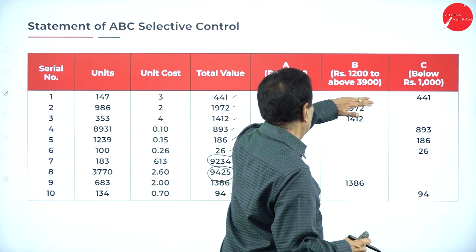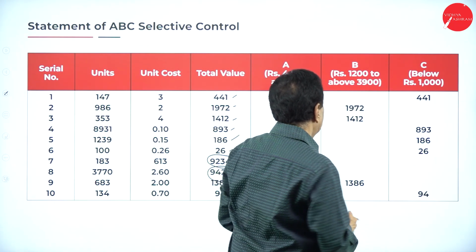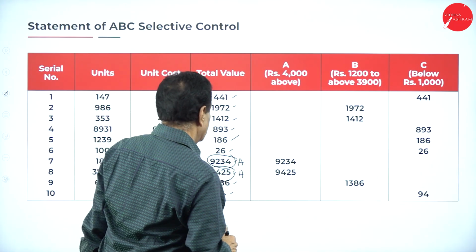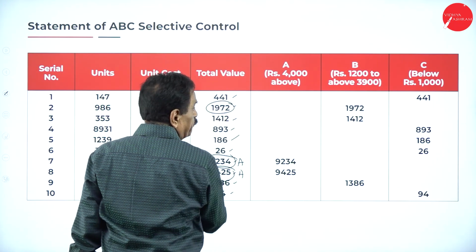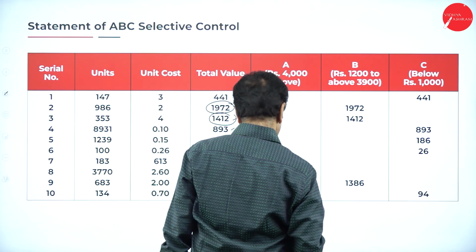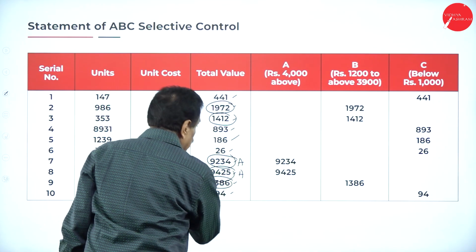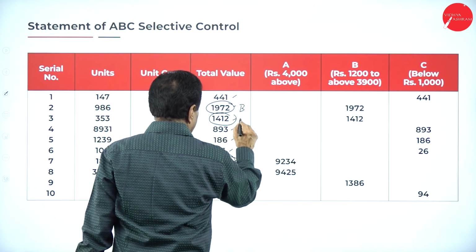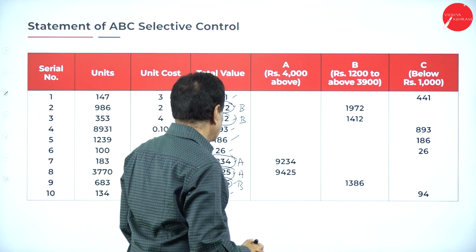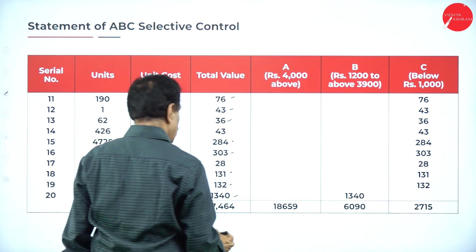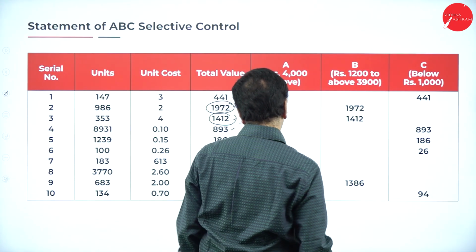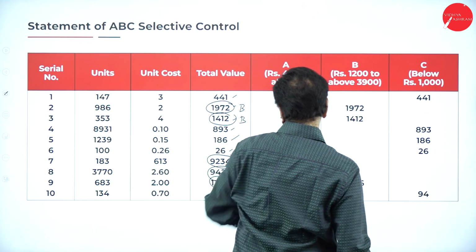So above 4,000, then 1,200 to 4,000: 1,972, 1,412, 1,386. These are all B. Then 1,340. 6,090. Remaining are C. Below 1,000.